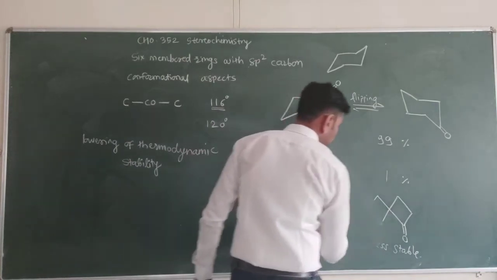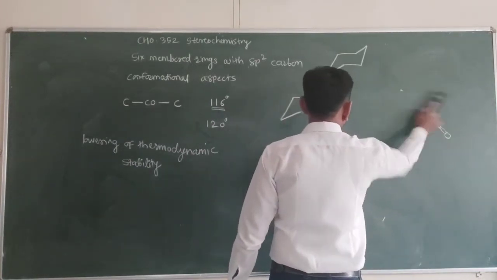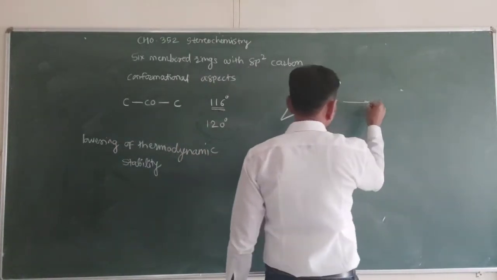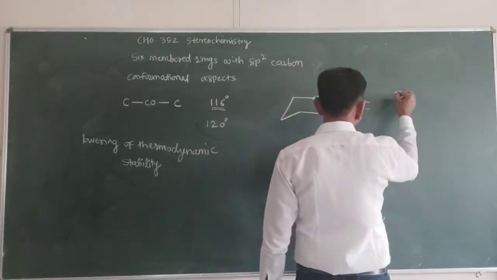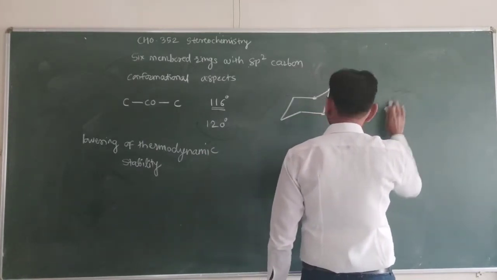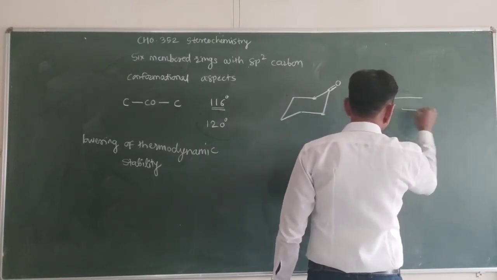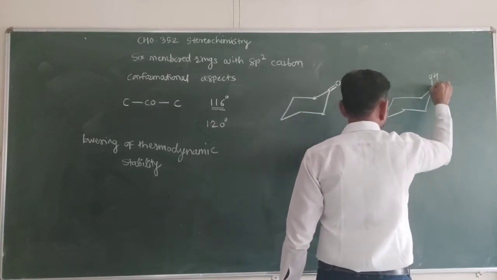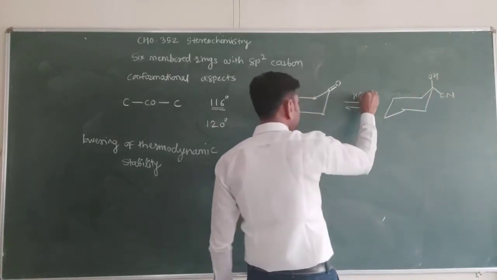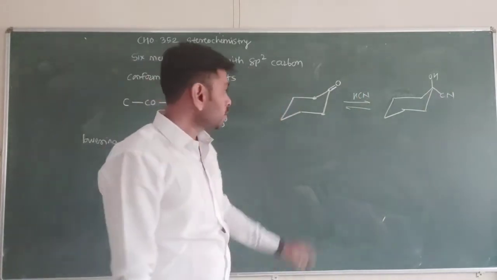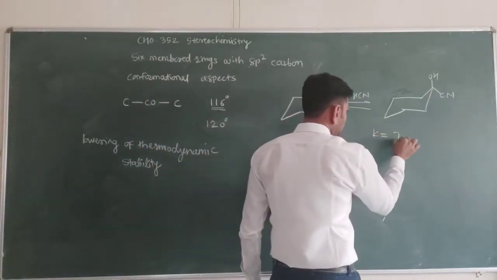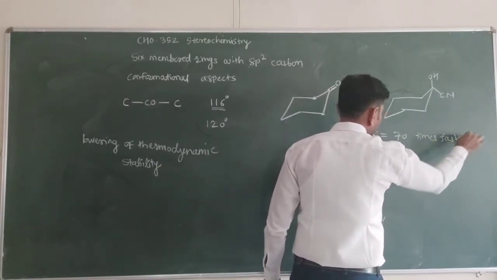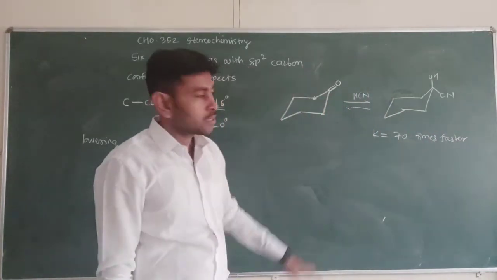If you see the cyclohexanone converted into cyanohydrin by HCN, then K is 70 times faster and the equilibrium is shifted towards cyanohydrin.